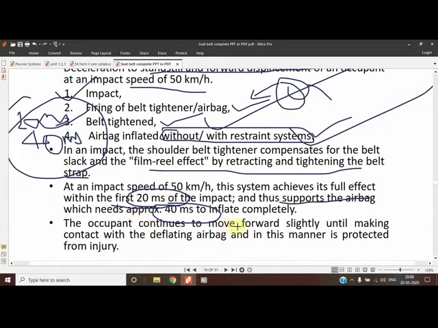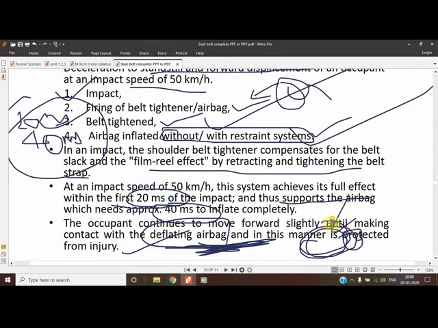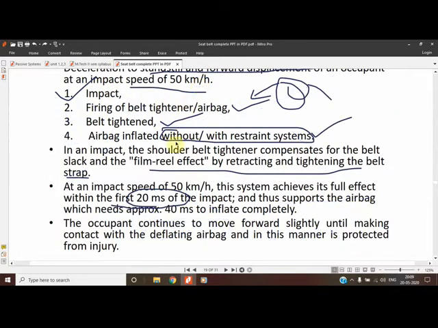The occupant continues to move forward until making contact with the de-inflating bag, because de-inflation of the bag is required, and in this manner the occupant is protected from injury. I will also cover the airbag later. De-inflation is required, because if the bag stays fully inflated, then by suffocation the passenger could die. So de-inflation of the bag is also important. The sequence you should know: first is the impact, then firing of the belt tightener and airbag. This sequence should be known to you.